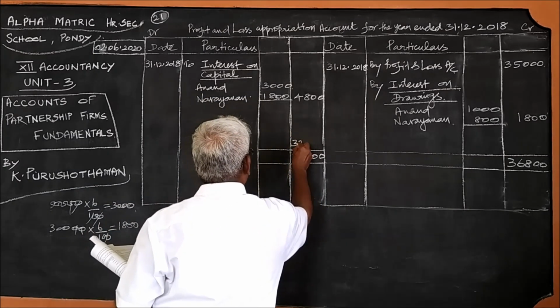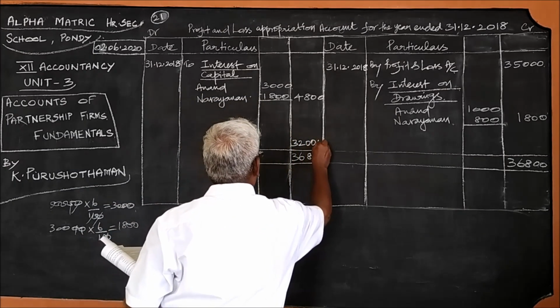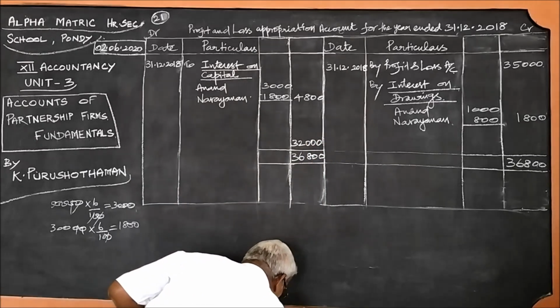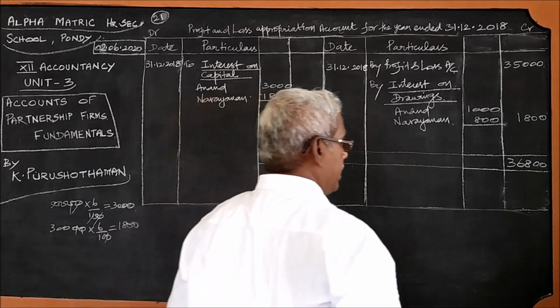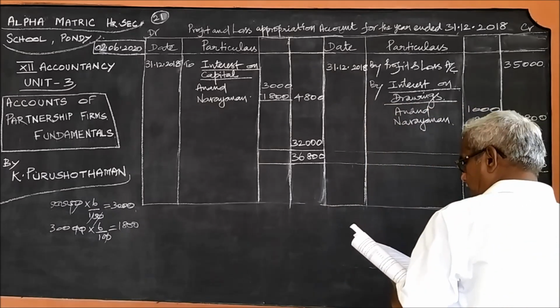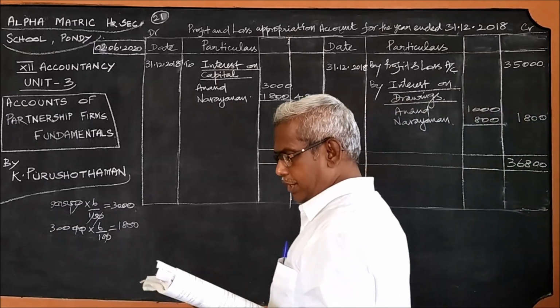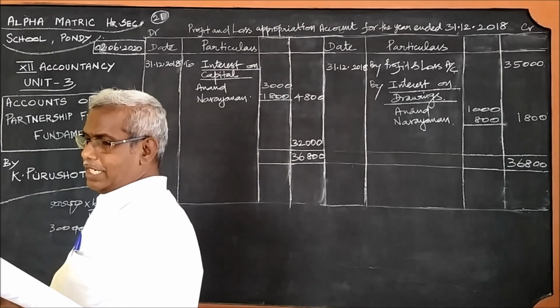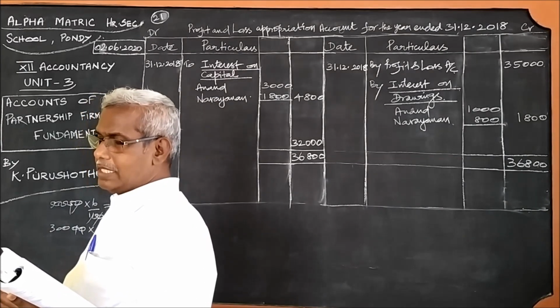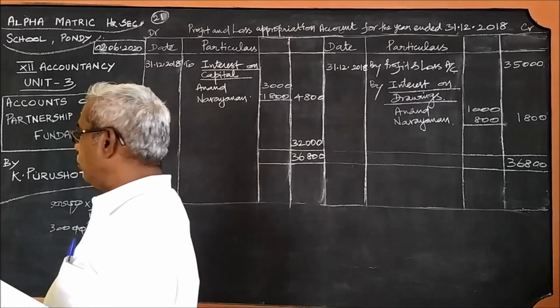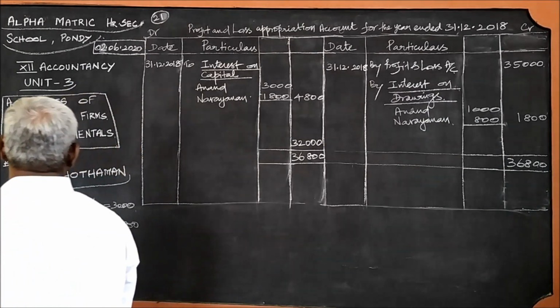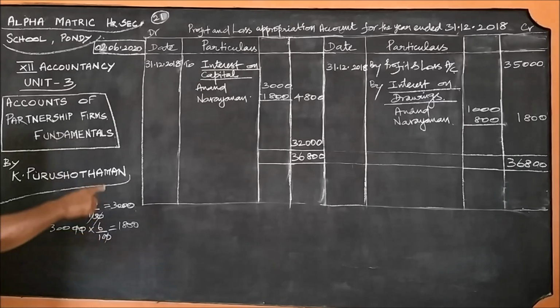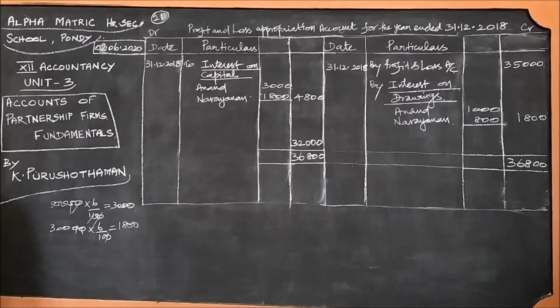So minusing 4,800, we get 32,000. This amount should be divided among the partners in the ratio it is given. Is there any ratio given? Profit and losses in the ratio of 5:3. This profit share must be divided among the partners in the ratio 5:3.